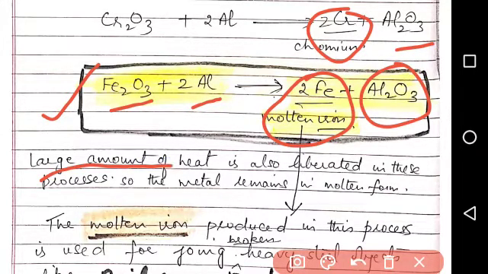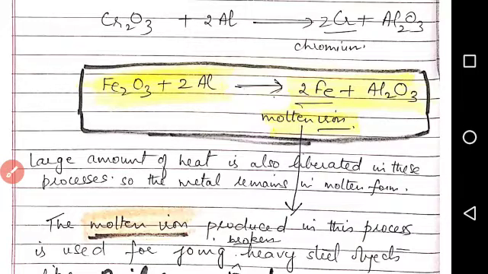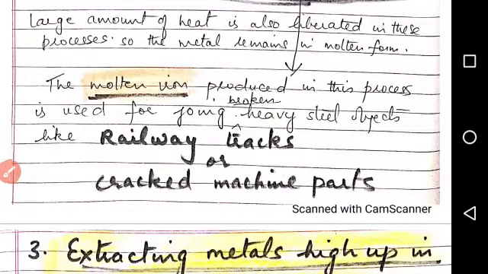Large amount of heat is also liberated in these reactions, so the metal remains in the molten form. So like in this reaction, iron which is formed, it occurs in the molten form. So where it is used, the molten iron produced in this process is used for joining broken heavy steel objects like railway tracks or cracked machinery parts.